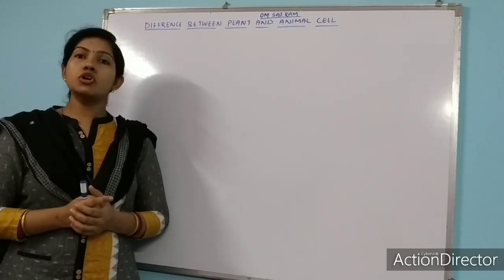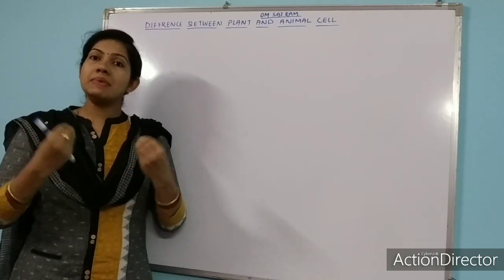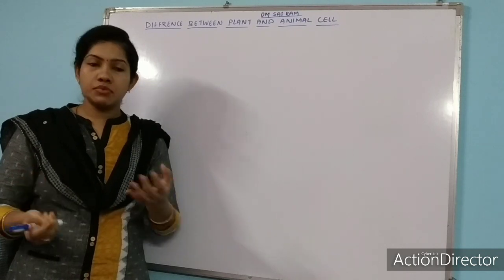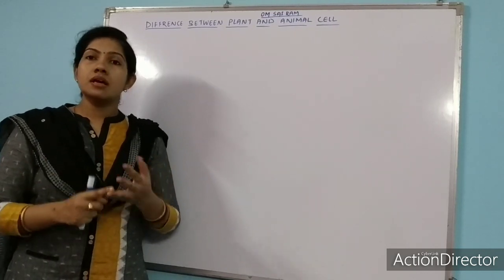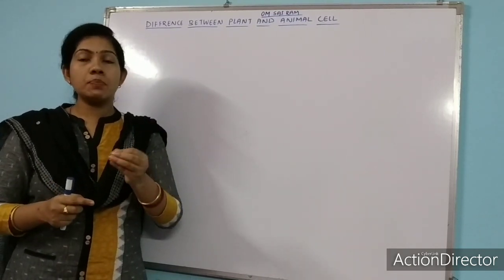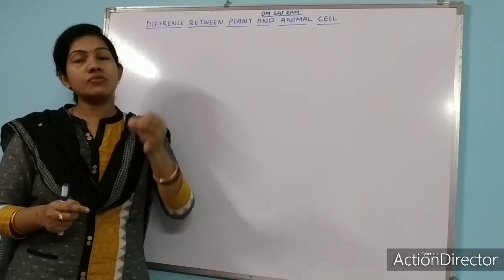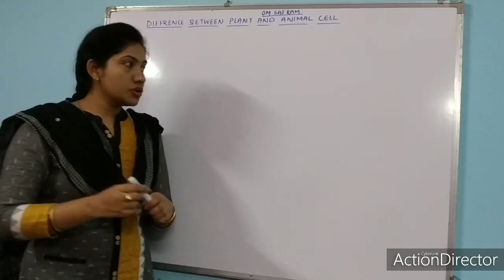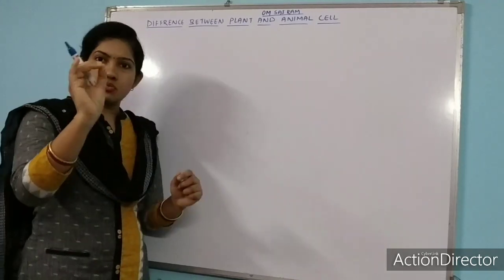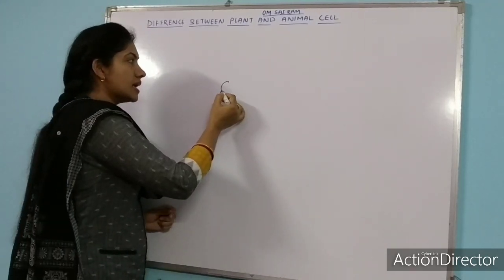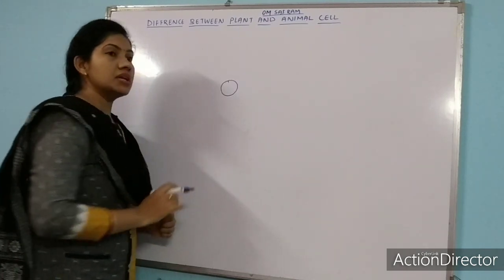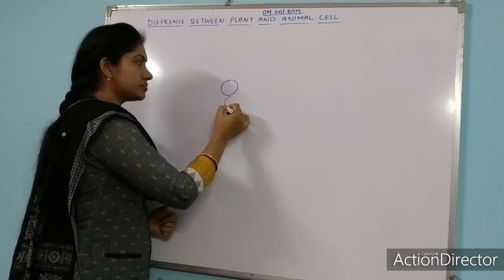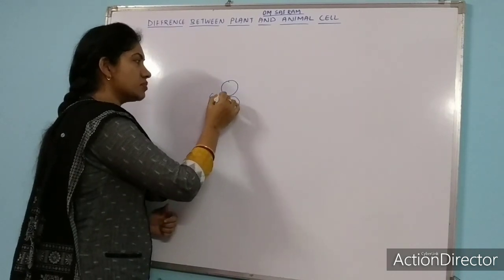As I said, what do you mean by structural and functional? Means all the body of the living organism, including plants and animals, the basic or primary constituent of the body of a living organism is a cell. So here, just a small recap I am giving. Cells, this is the primary constituent of a living body. There are a number of cells in a living body.